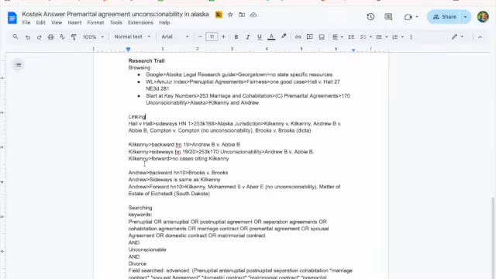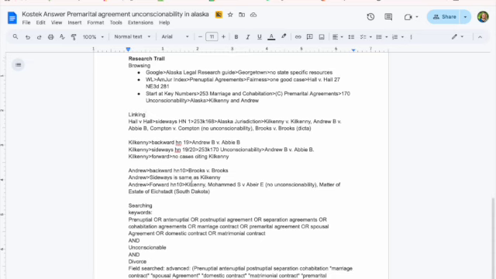So I have now looked through all of these, and you'll notice when I look at Andrew backwards, Brooks, Head Note 10, Brooks v. Brooks. Andrew sideways is the same as Kilkenny. Andrew forward, Head Note 10, Kilkenny, Mohammed, no unconscionability, matter of estate, South Dakota. So I have all of that, what I've just discussed, written in my research trail. So I have now linked forward, backward, and sideways with all of the cases that I have.